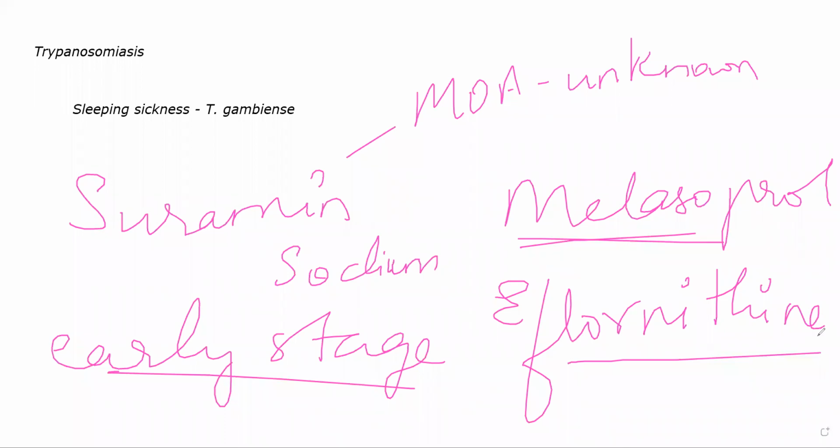Okay, there's a disease called Chagas disease. American trypanosomiasis, they call Chagas disease, in that this drug is used very commonly. Anyway, coming back to suramin sodium. Now, as I was telling you, this is mainly given in early stages of trypanosomiasis, and this is also useful for prophylaxis sometimes.